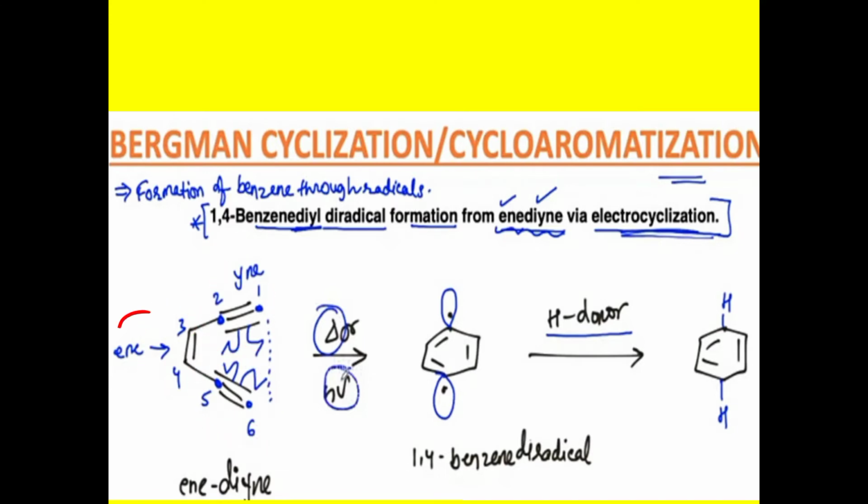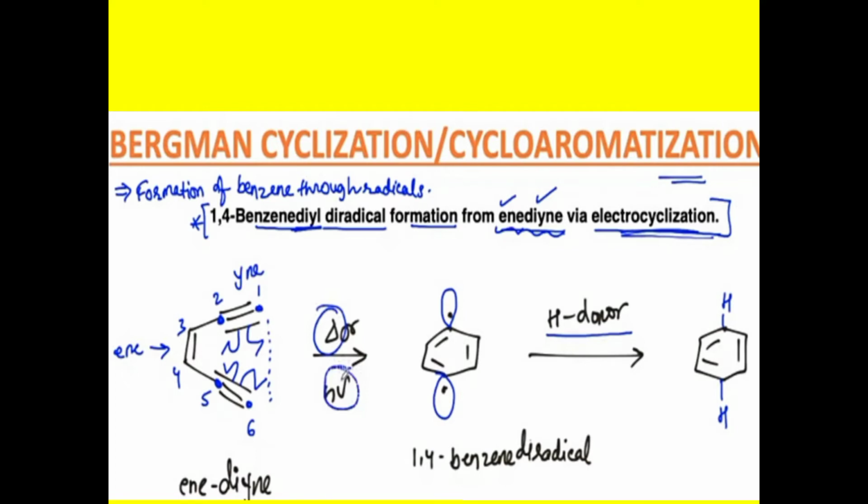So ene is from the alkene and yne is from the carbon-carbon triple bond, that is an alkyne. Here is one ene, and here the carbon-carbon triple bonds are two, so that's why it is called a diyne. So all this structure we call an enediyne.